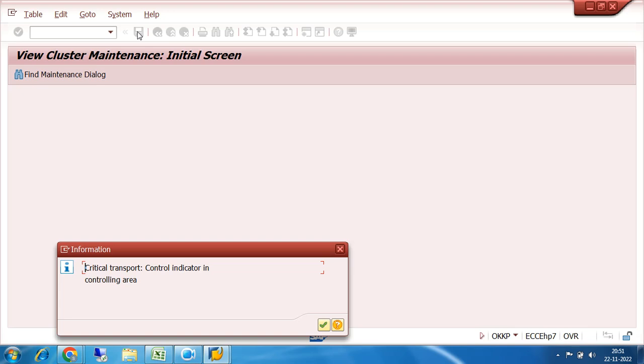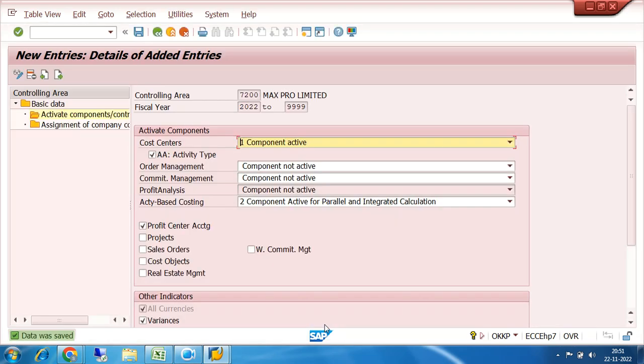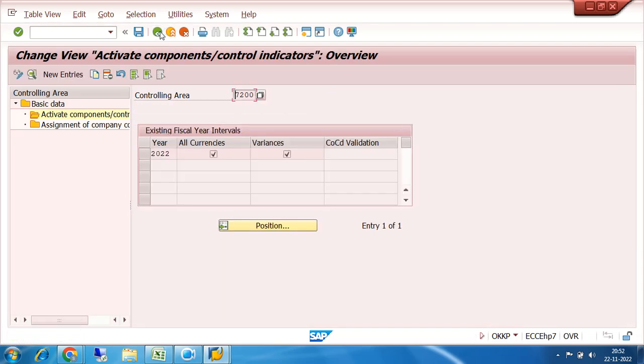Click on save. Once you click on save, it will say critical transport control indicator in controlling area. Don't care for the message and click on yes. Continue. Now the data was saved. So this is the basic settings I am doing in costing or controlling.